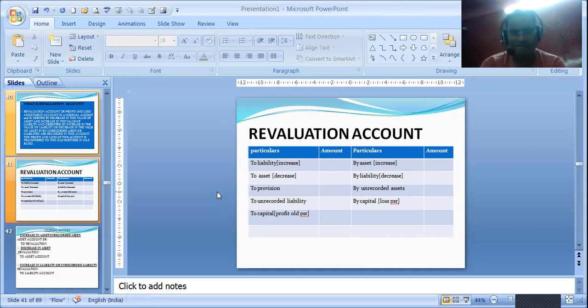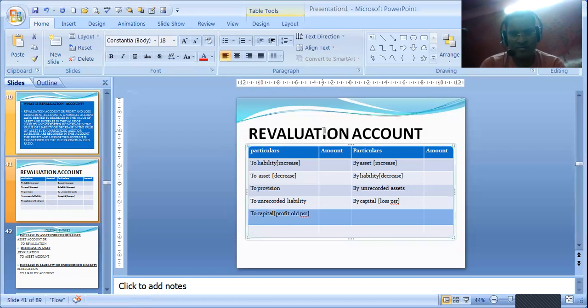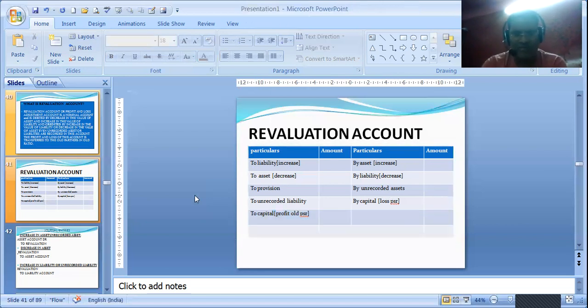Sir, if it is a profit in revaluation, then the journal entry will be revaluation account debit to capital account. Profit is always credited to the partners' capital accounts, and the revaluation account is a nominal account. Profit only happens when the credit total is more, just like our trading account, just like our profit and loss account, and our profit and loss appropriation account. Whenever profit is more, it goes to capital account, and if it is a loss, then by capital.